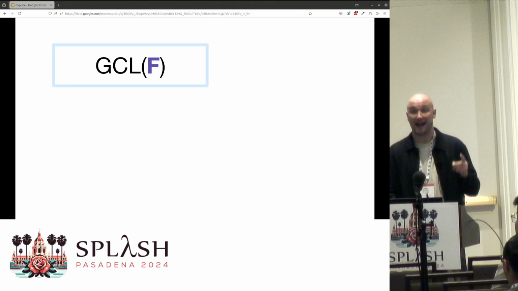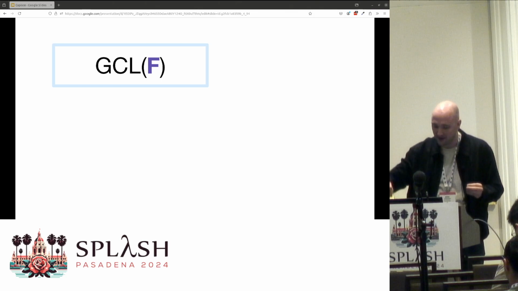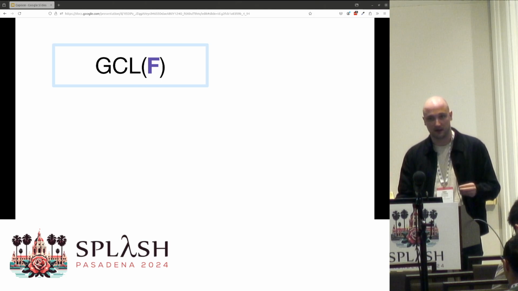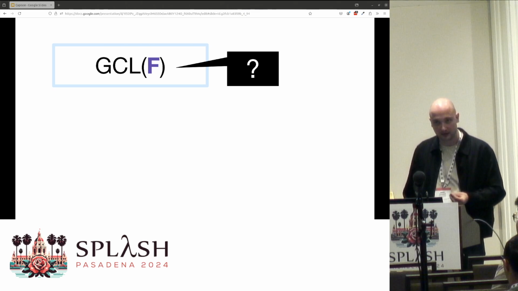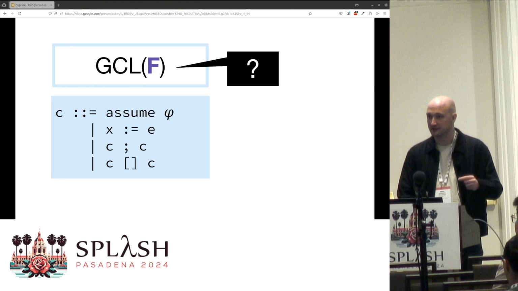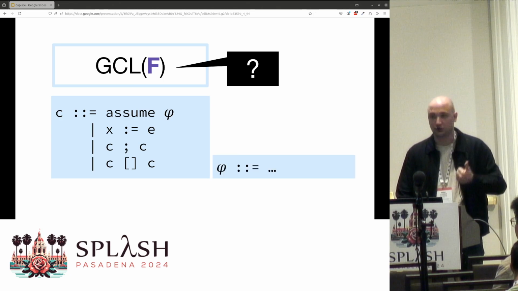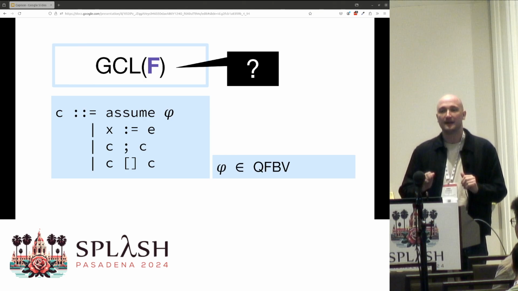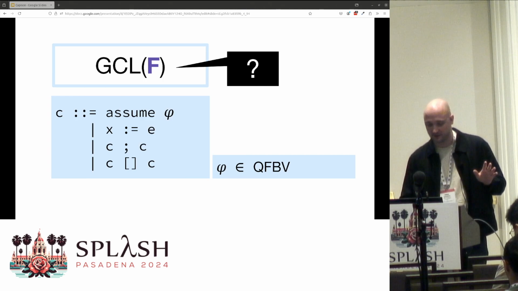Our first step is to define an abstract model of pipeline programs. And for expositional purposes, we'll jump into the middle of the pipeline, where we use Dijkstra's guarded command logic, a modern version of it, over a set of uninterpreted functions f that model these unknown table configurations. A GCL program has a bunch of variants. The first is assumption, where we assume some formula phi, which we're going to elide the details, but if you know what these things mean, it's a formula in the quantifier-free theory of fixed-width bit vectors. Bit vector arithmetic, Booleans over it with comparison, signed-unsigned comparison, no quantifiers.